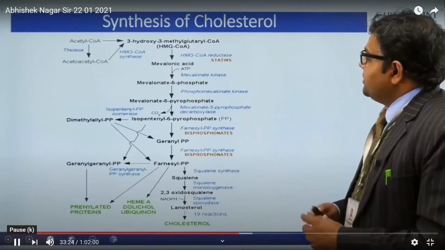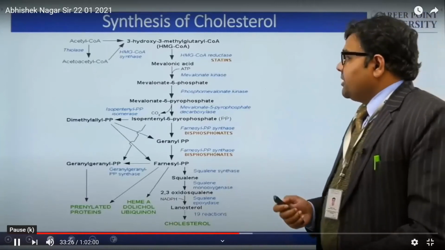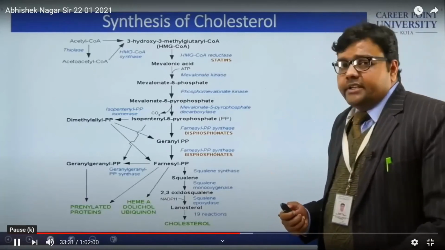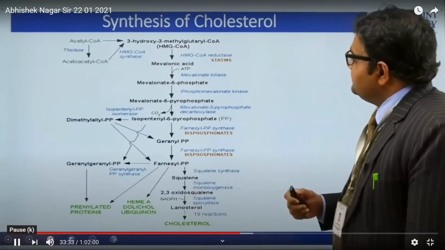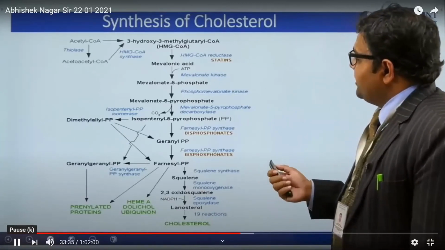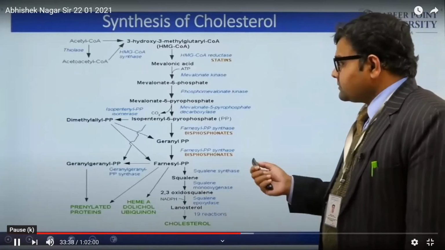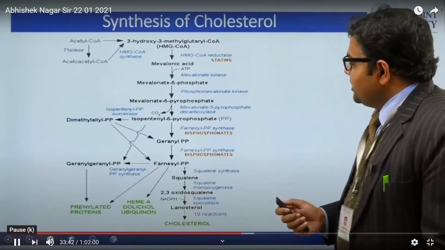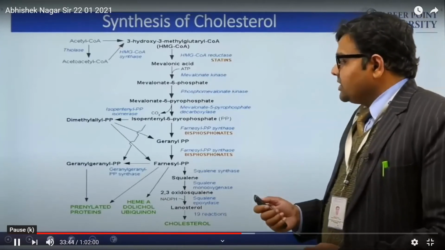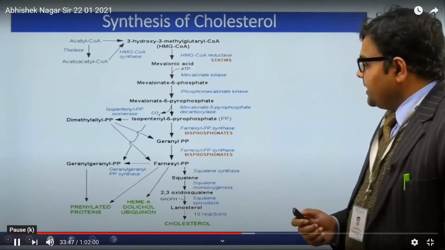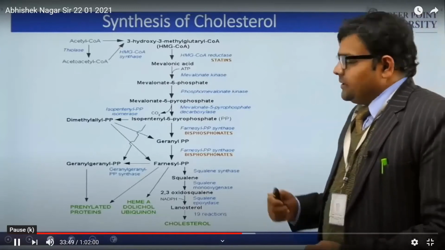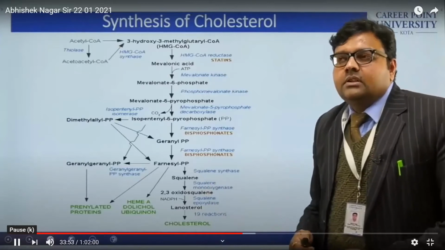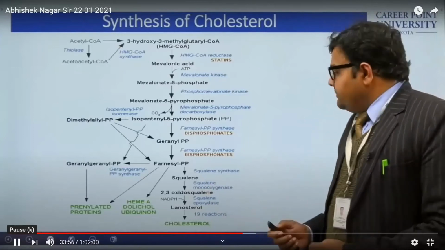Mevalonic acid is going to form mevalonate 5-phosphate with the help of the enzyme mevalonate kinase. Next step, this is going to generate 5-pyrophosphate, then isopentenyl 5-pyrophosphate. This is going to form geranyl pyrophosphate, farnesyl pyrophosphate, and squalene. This is also an important structure in the biosynthesis of cholesterol, squalene.